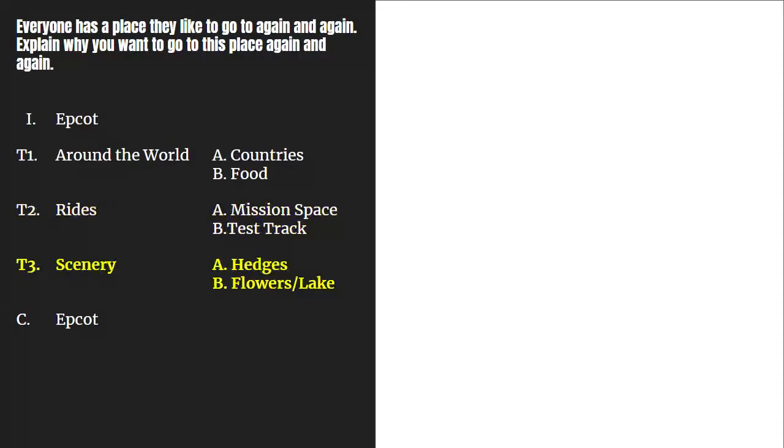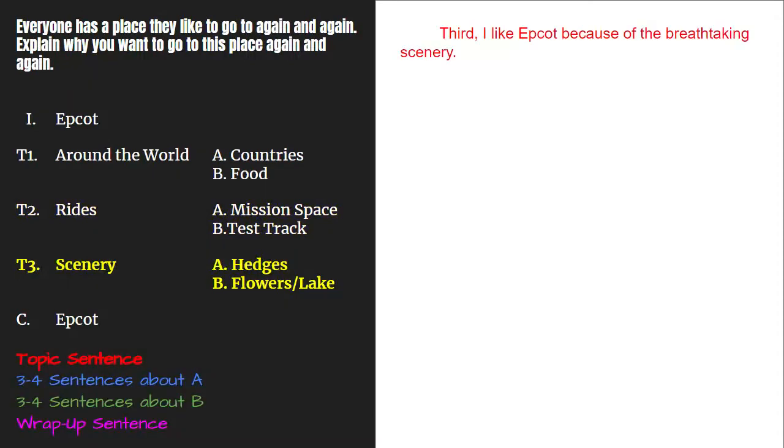We'll follow the same formula for topic 3. My topic sentence tells the reader what my third topic will be about. I'll look right back at my plan, which was scenery. I'll write third, because I need a transition word. Third, I like Epcot because of the breathtaking scenery.